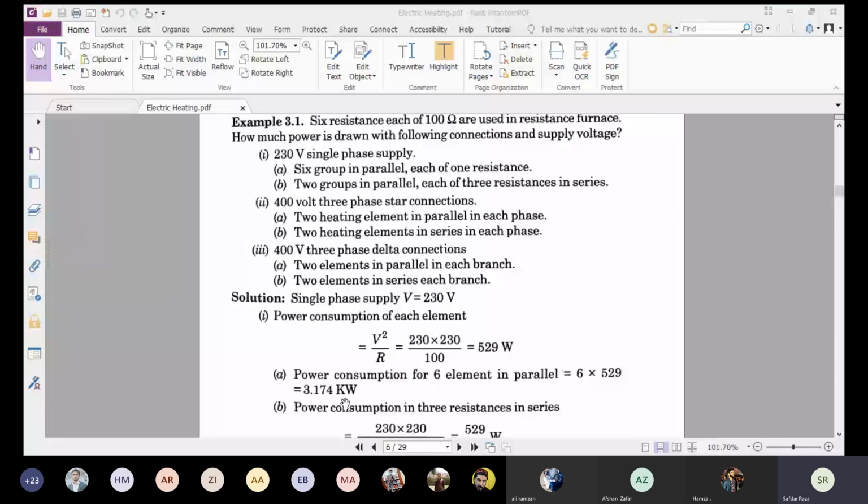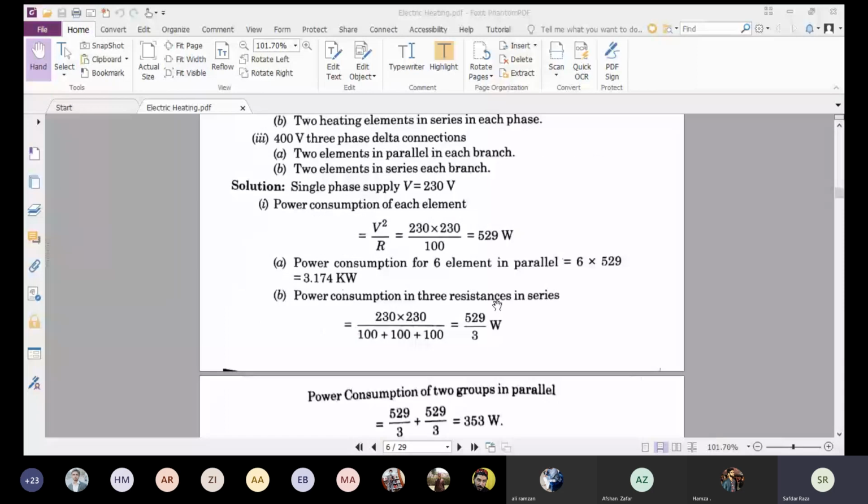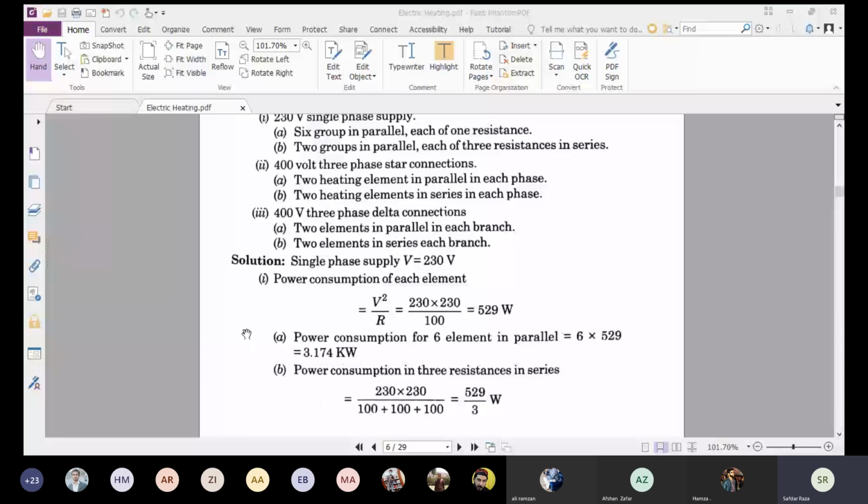Case 1 part 2 is 2 groups in parallel, each of 3 resistances in series. So we have to calculate how much power is consumed in 3 resistances in series. Again, the same formula, V square by R. The V square is 230 multiplied by 230, and this time R is 3 times the heating element, each of 3 resistances in series. So there are 3 resistances, 100 plus 100 plus 100.